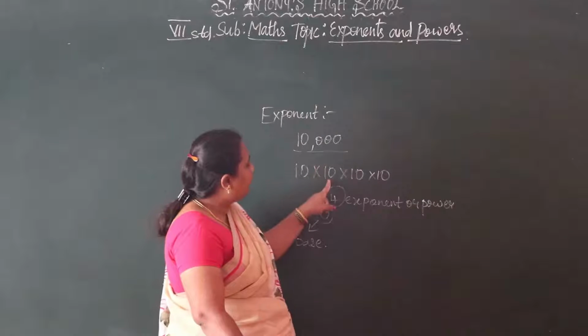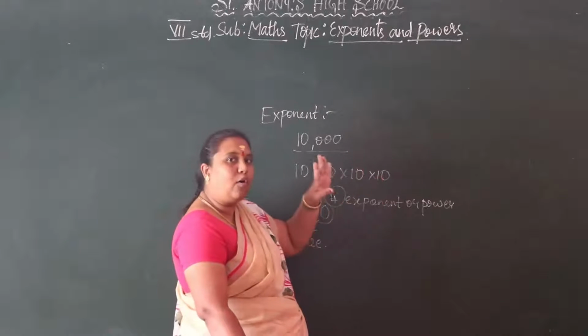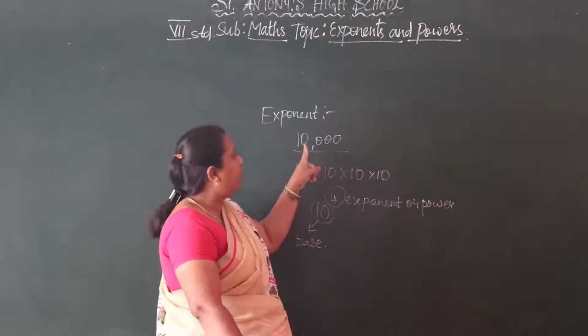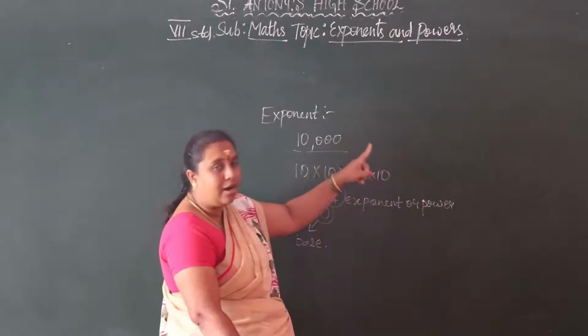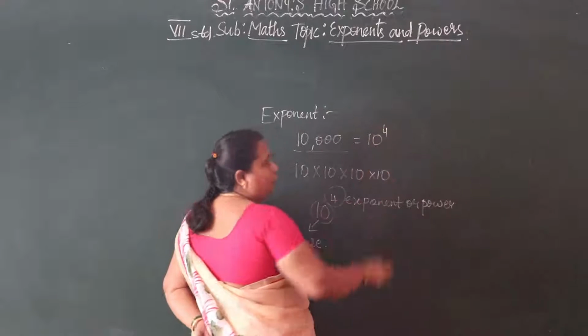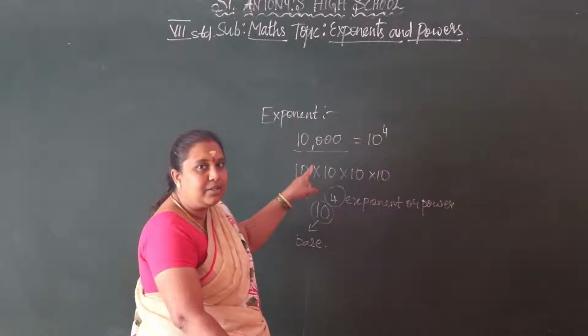10 into 10 into 10 into 10. So 4 times we are multiplying 10, so we get 10,000. So we have to write 10,000 in the short form, that is exponent form, as 10 to the power of 4. That is correct now? Is it right, children?